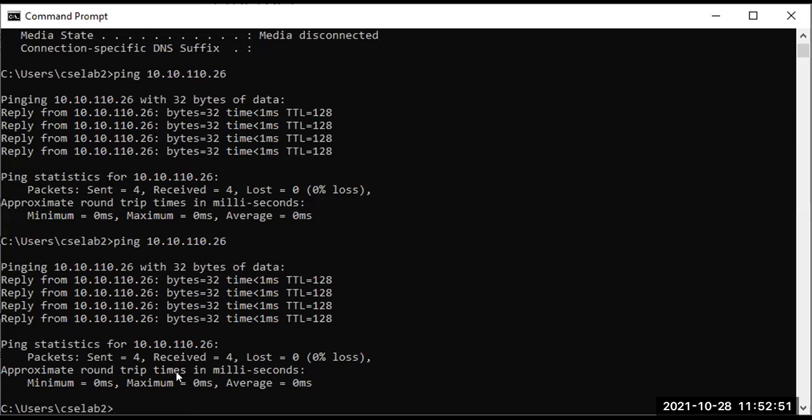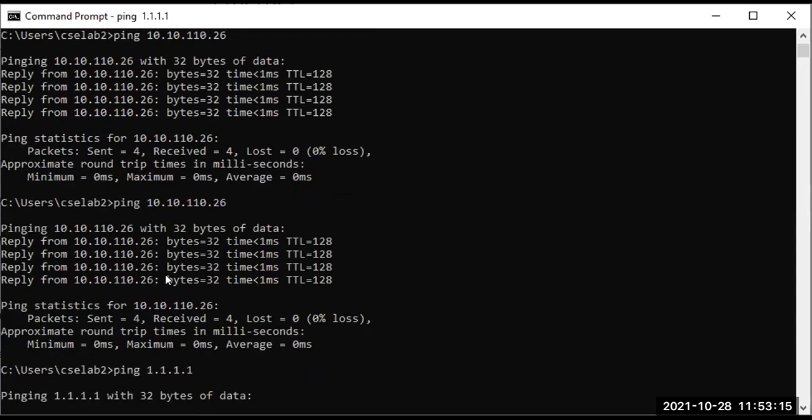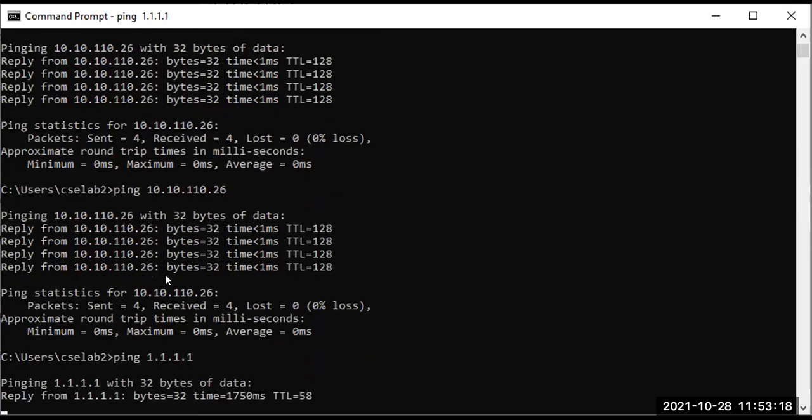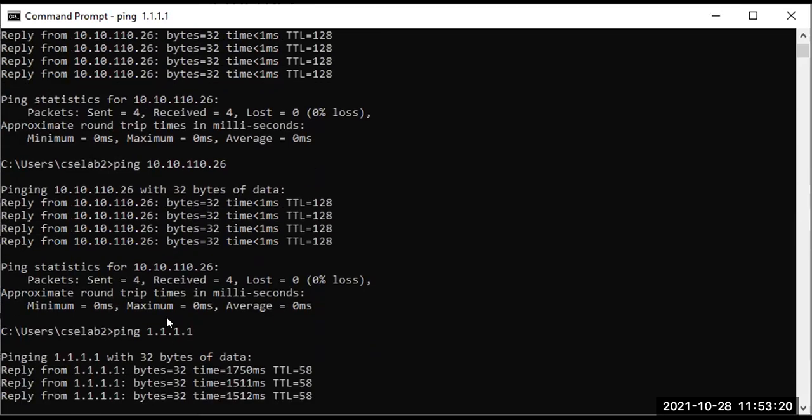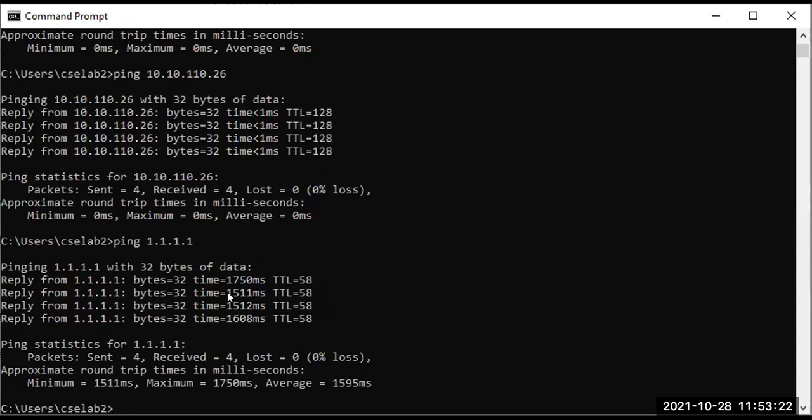So round trip time means packets are sent from my device and then acknowledged back to my device. This is called a round trip time. This is how we can ping a particular IP. This is a very simple option, ping. It is actually used when my network becomes very slow. Okay, so look, I'm pinging another IP that is taking much time.